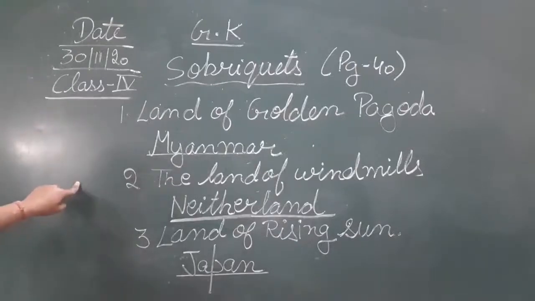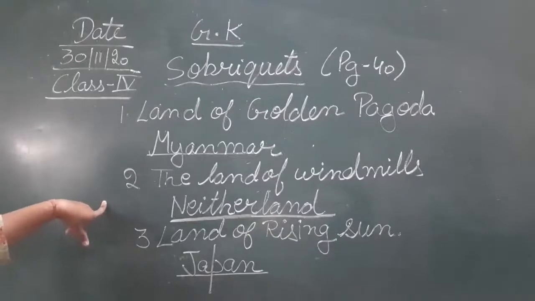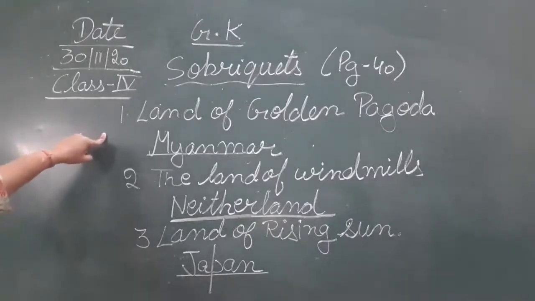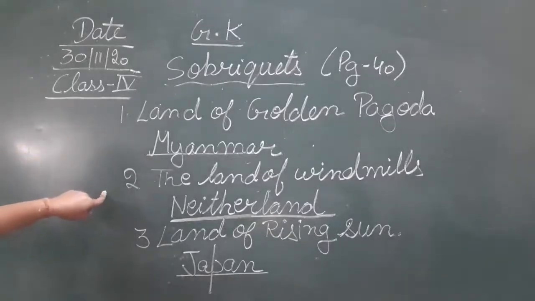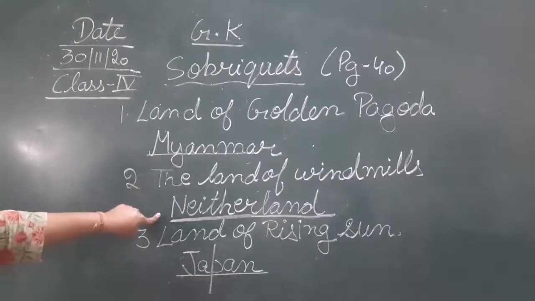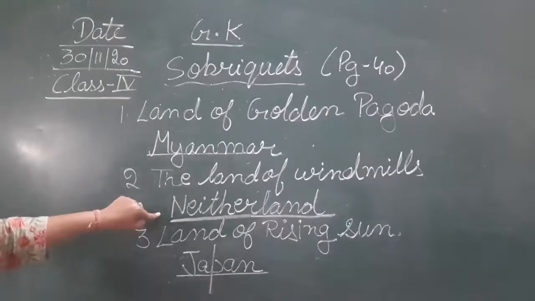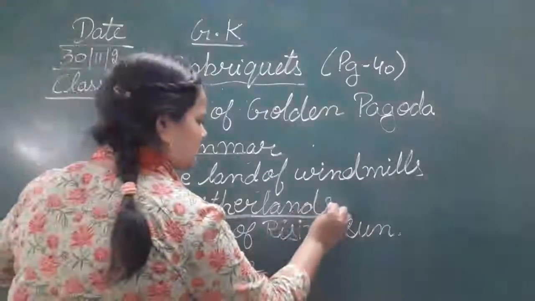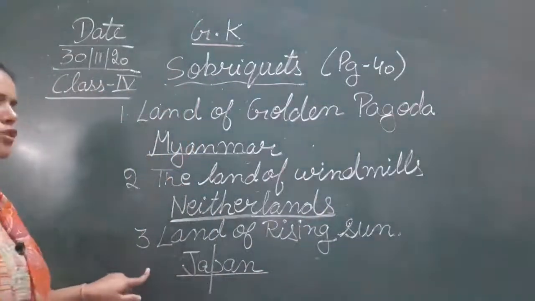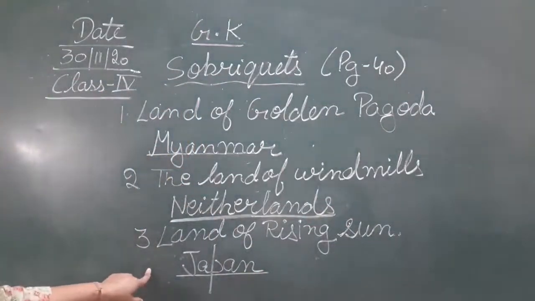इसके बाद there are 2 more. Just note it down in your books or the notebooks. Okay, by pausing your videos here. The land of golden pagoda, that is Myanmar. The land of windmills, Netherlands. Okay, Netherlands means Netherlands. It's not Holland, it's Netherlands. Okay, and the land of rising sun, that is Japan.